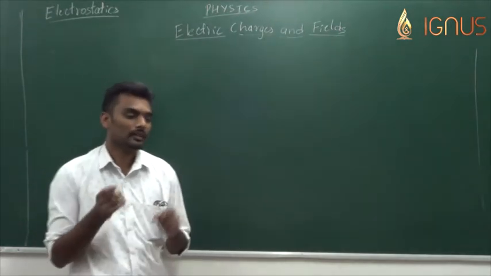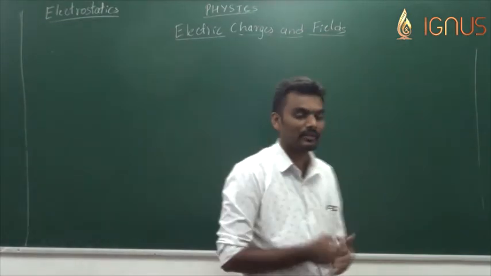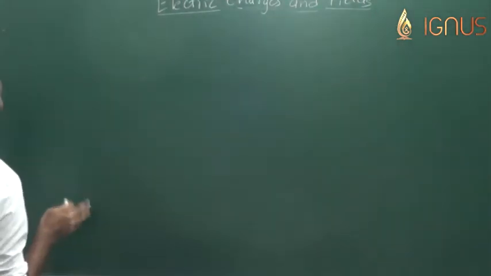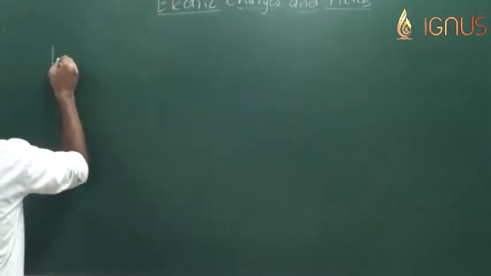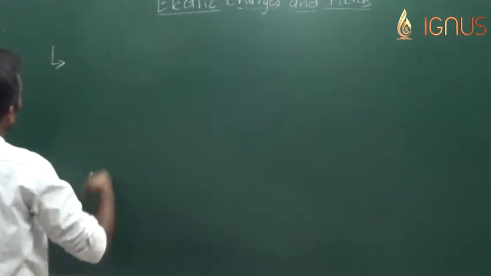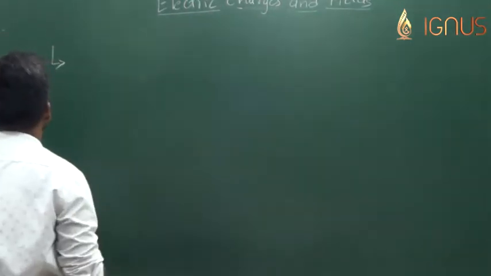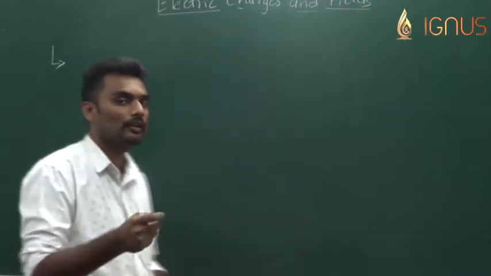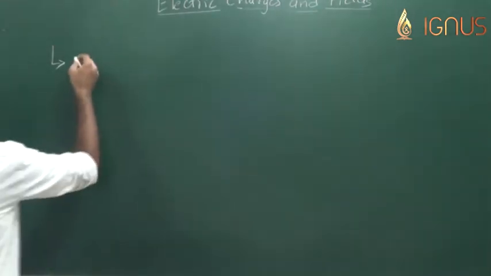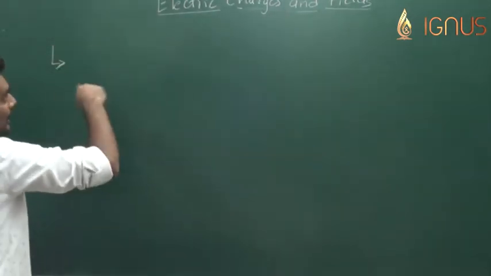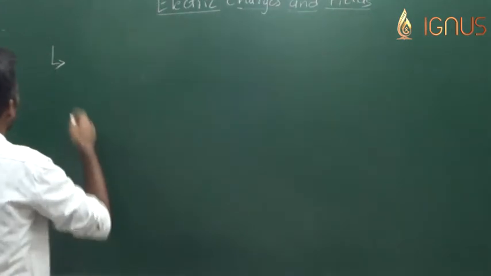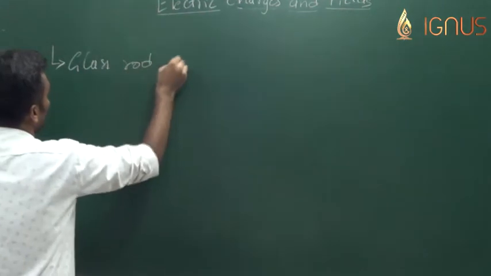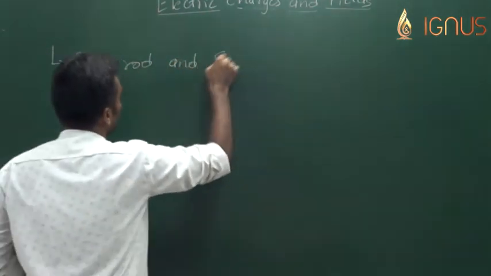Now, the same experiment was done with different pairs of substances. Out of them, a few pairs were successful. One of the pairs produced the same effect, and it also exhibited one more property along with attracting lighter particles, which we will discuss. One of the pairs chosen other than amber and wool cloth is the glass rod and silk cloth.